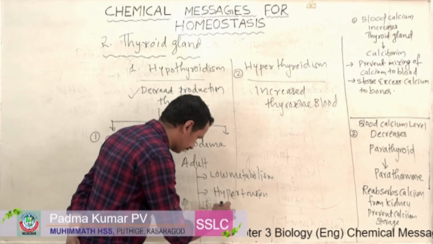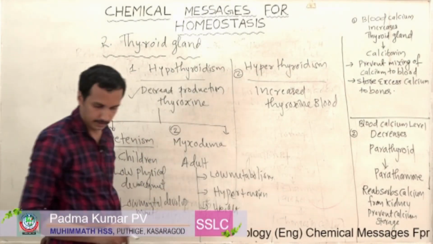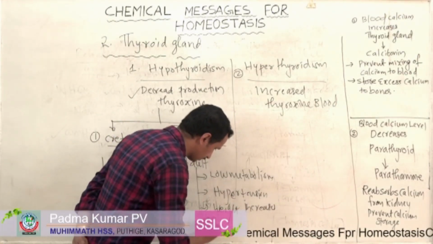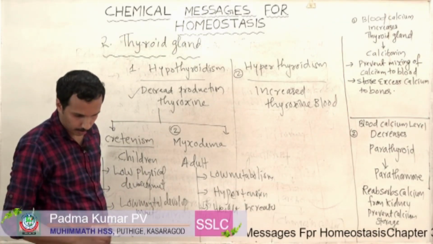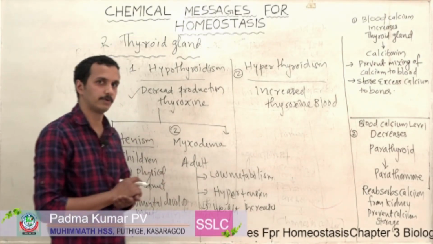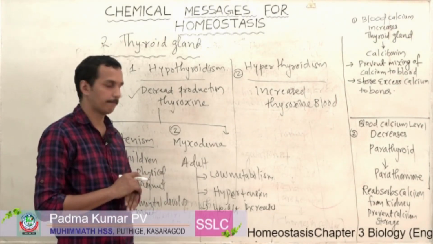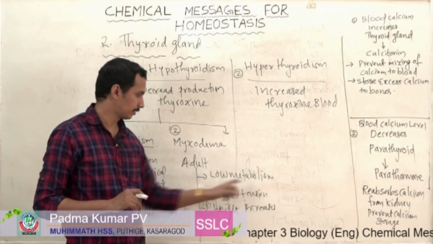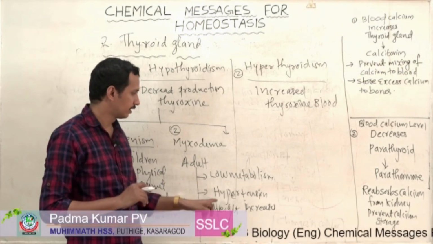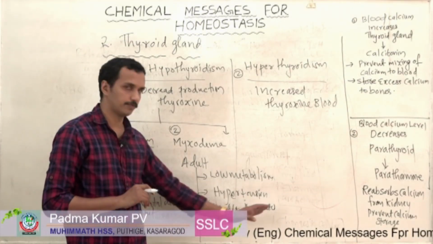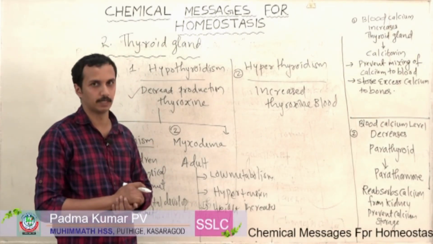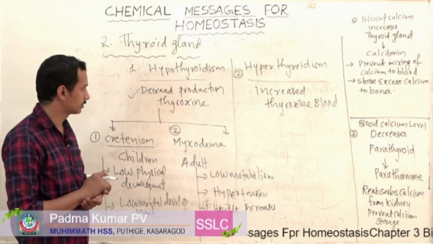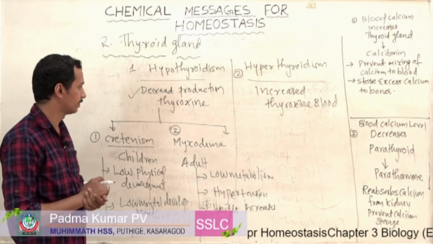Then body weight increases rapidly. Then there are some other problems associated with this myxedema. Okay, what is myxedema? It is a condition present in adults. It is due to decreased production of thyroxine. So what are the symptoms? There is a low metabolic rate, then hypertension, then the weight of the individual increases rapidly. So these are some problems associated with our thyroxine hormone, that is, decreased production of thyroxine.